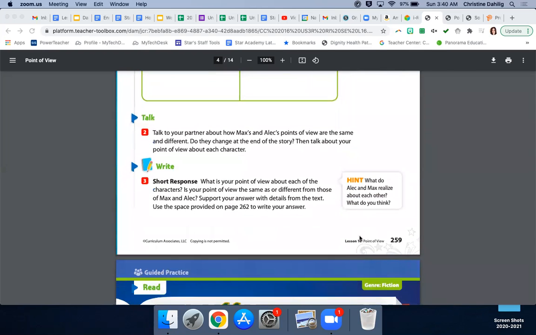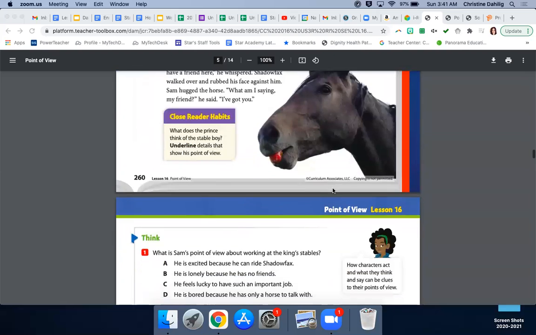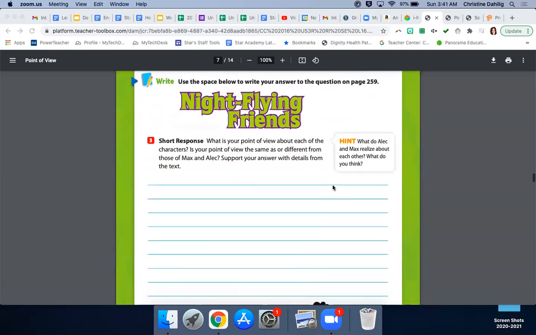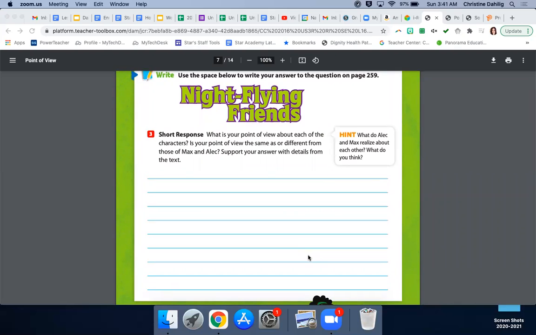And then proceeding to page 262 for this short response, what is your point of view about each of the characters? Is your point of view the same or different from those of Max and Alec? Support your answer with details from the text. And the orange hint says, what do Alec and Max realize about each other? And what do you think? And page 262 looks like this. And this is where you will offer your short response. And again, you will be working on this in your breakout groups. And I will be visiting your groups to take any questions and offer any points of clarification.